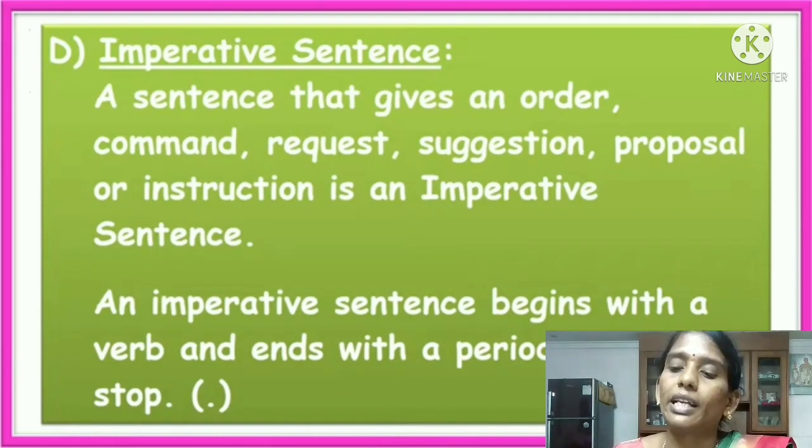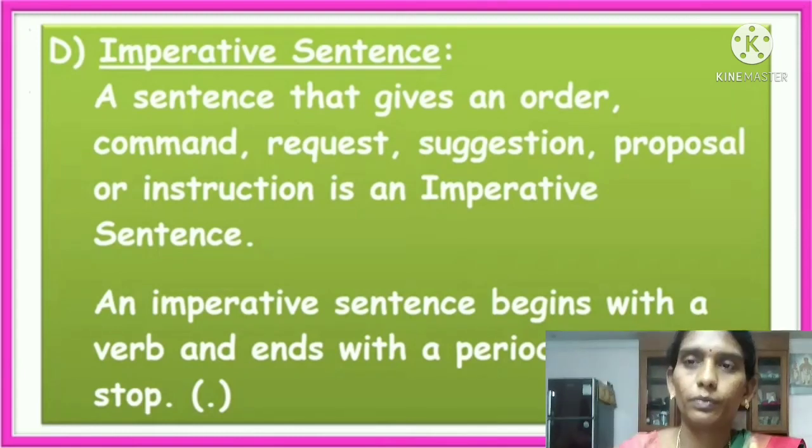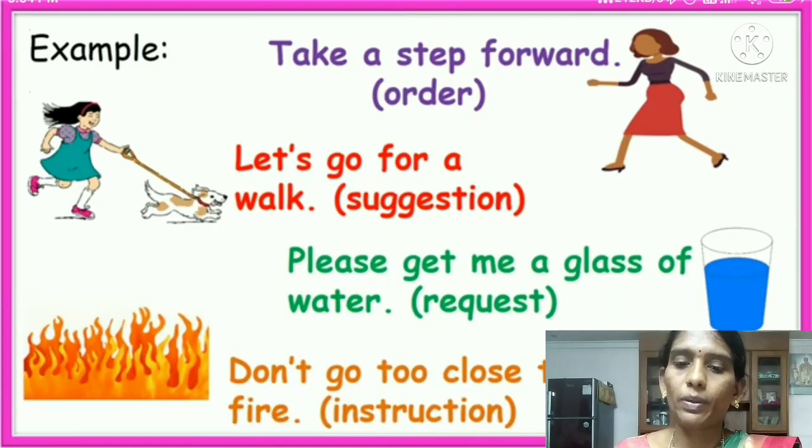An imperative sentence begins with a verb and ends with a period or full stop. Example, children. Take a step forward. It is an order.